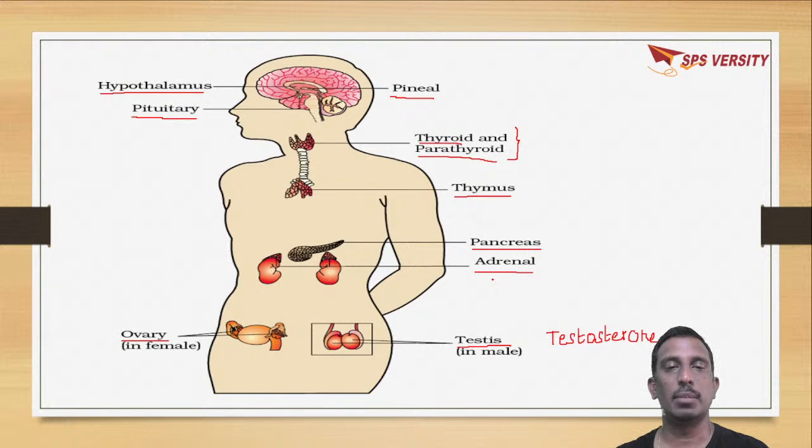Hypothalamus, pituitary, pineal. The neck has thyroid, parathyroid. Near the heart there is thymus. In the junction of stomach and duodenum there is pancreas. Above the kidneys, each kidney has an adrenal gland, a pair of adrenal glands. Testes will produce testosterone. Ovary in females will produce estrogen and progesterone.